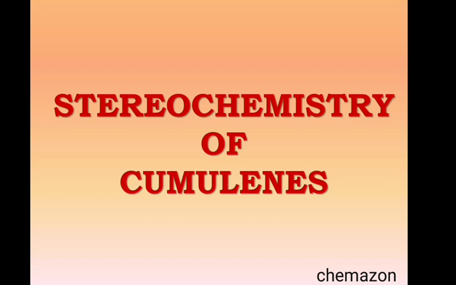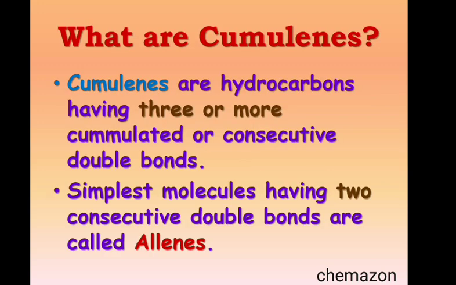So in today's lecture we are going to study the stereochemistry of a special class of compounds called cumulenes. Now let us first understand what cumulenes are. Cumulenes are hydrocarbons having 3 or more cumulated or consecutive double bonds. There are also some simple molecules having only 2 consecutive double bonds, which are called allenes.